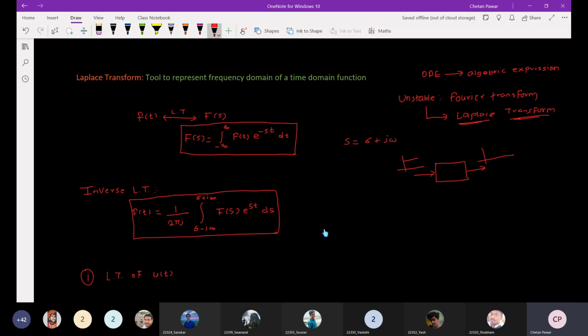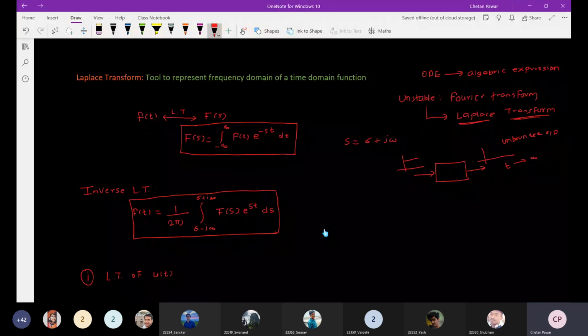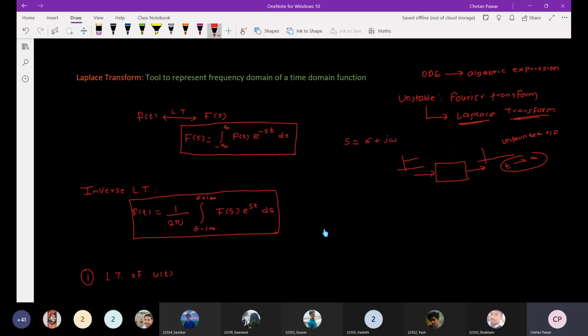Unstable means unbounded output. Unbounded output means that when t tends to infinity, the signal will not have a finite amplitude.